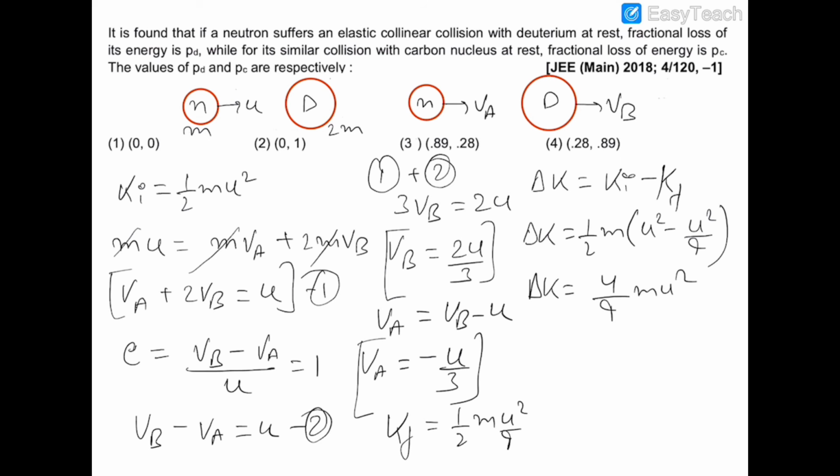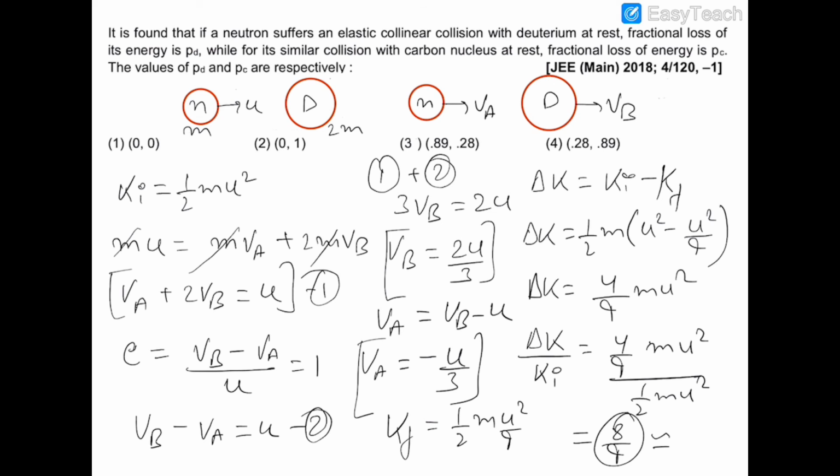And we have to find out the fractional loss. So fractional loss will be delta k upon k initial, which is 4 by 9 mu square upon 1 by 2 mu square. So it is equal to 8 by 9, and 8 by 9 is approximately equal to 0.89.